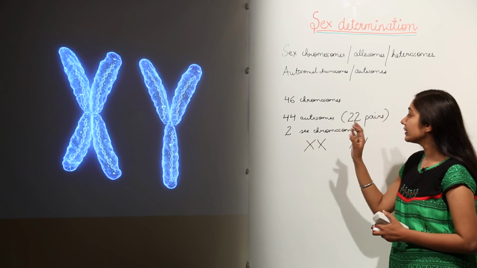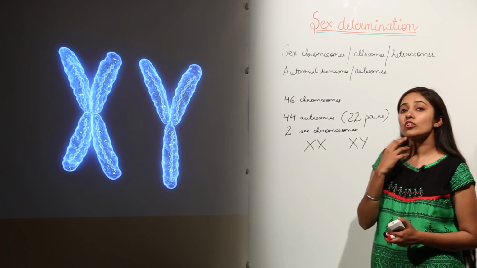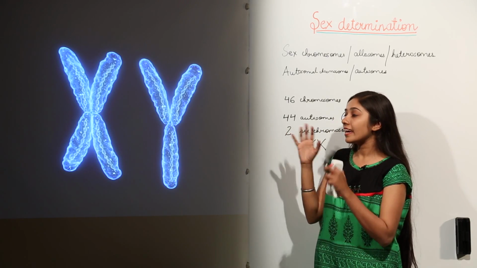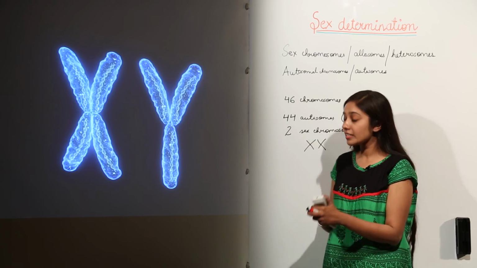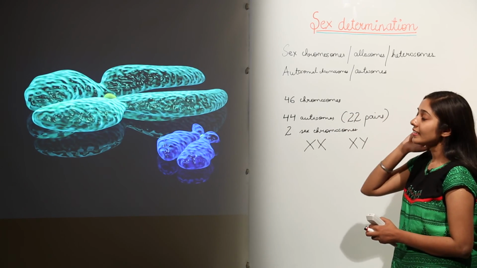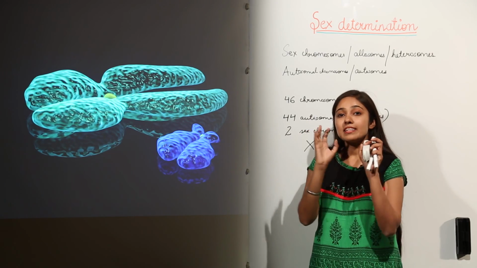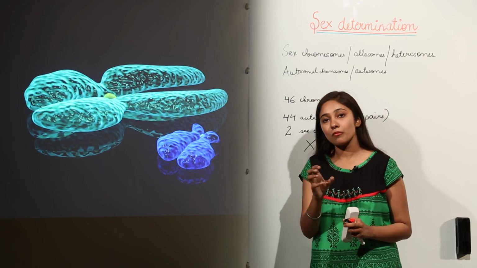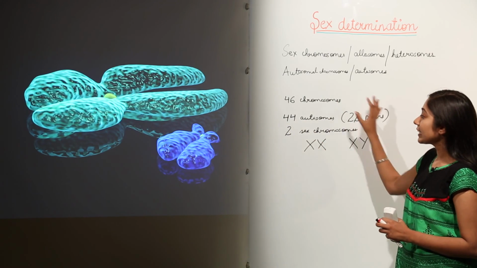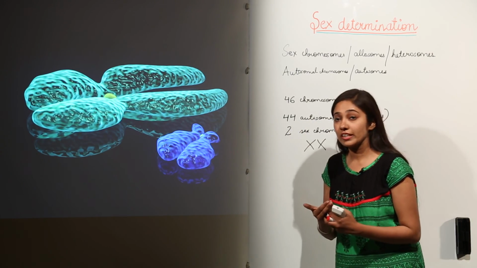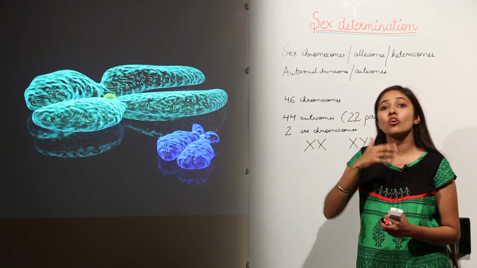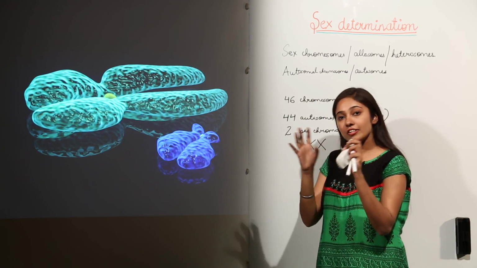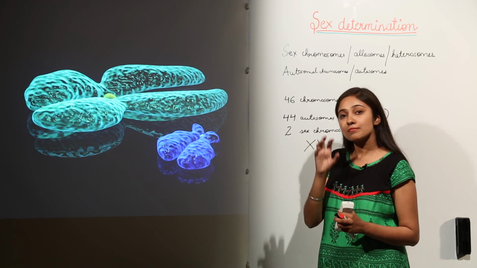And if you look at these sex chromosomes, they are not necessarily equal in shape or size. Their size may be different, the shape may be different. If you look at this image, you can see that the X chromosome is larger in size and the Y chromosome is comparatively very small in size. So, the size, shape and structure in case of sex chromosomes may not be the same. It may vary, as the X chromosome is larger in size and the Y chromosome is smaller in size.